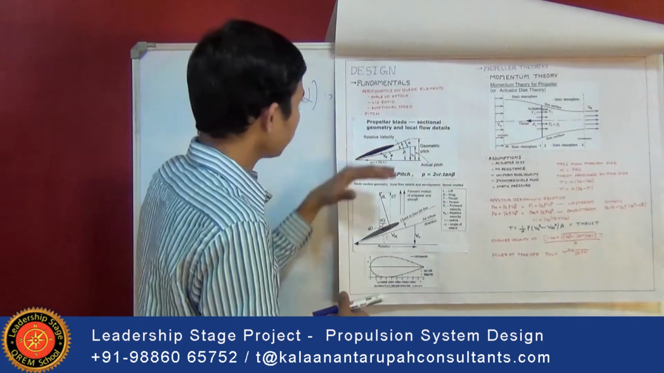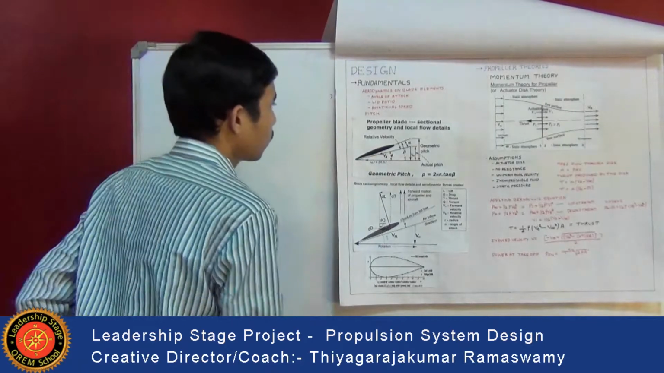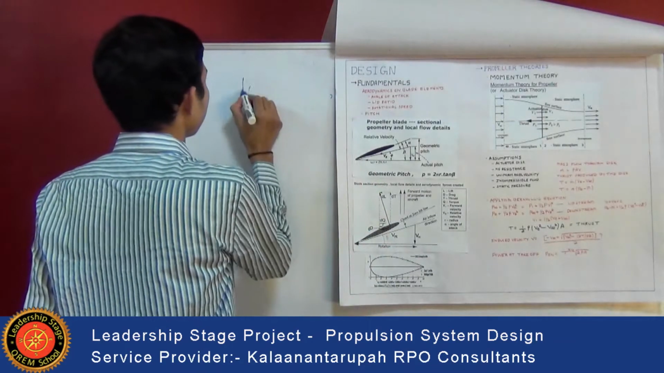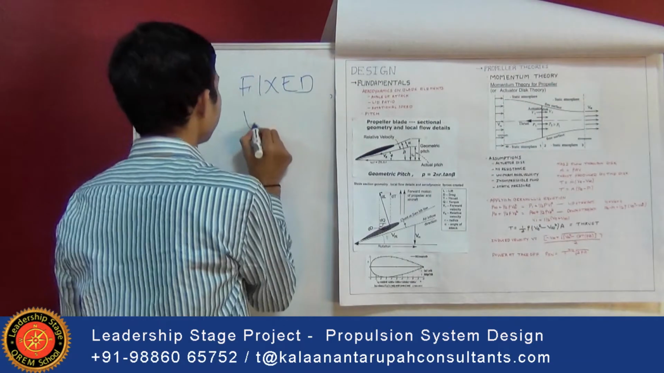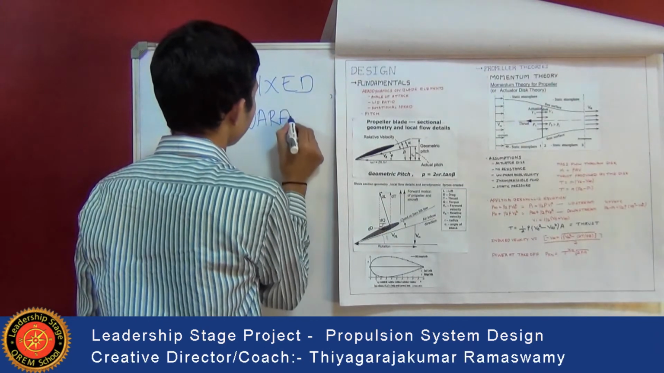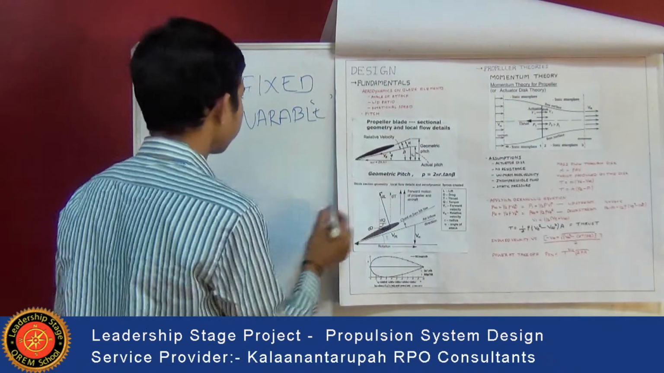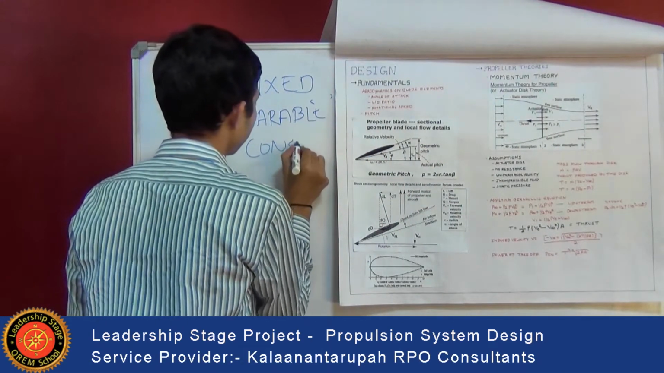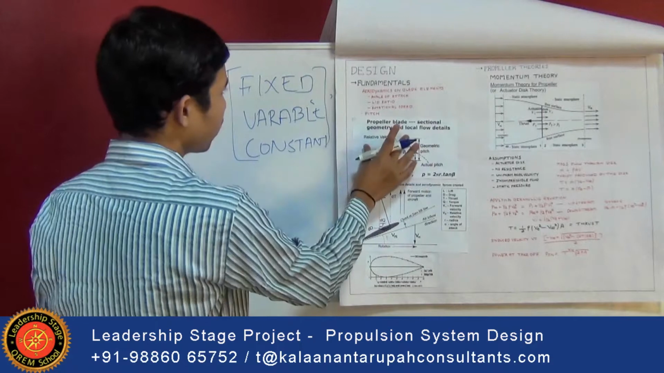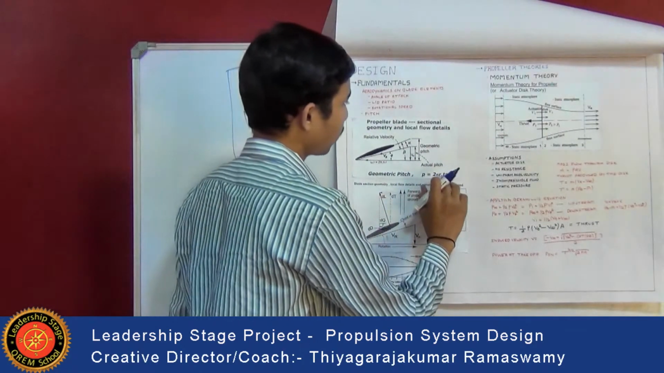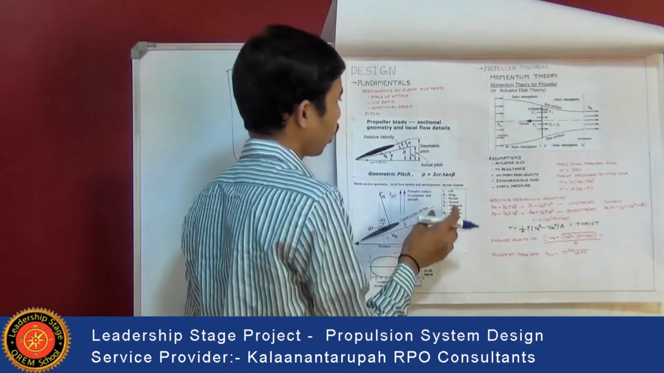Coming to the different types of pitch arrangements. There are three types of pitch arrangements. The first one is fixed pitch arrangement, second is variable pitch, and third is constant speed pitch. All these pitch arrangements mainly depend upon the geometric pitch, which is p is equal to 2 pi r tan beta. So it's a function of the radius and also the angle beta, that is the geometric pitch angle.